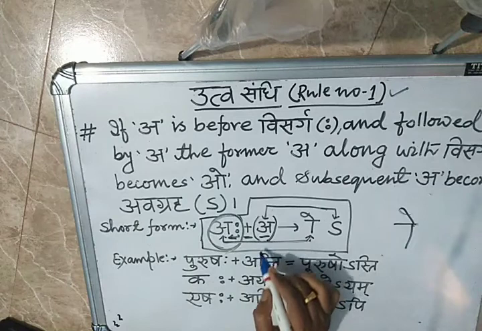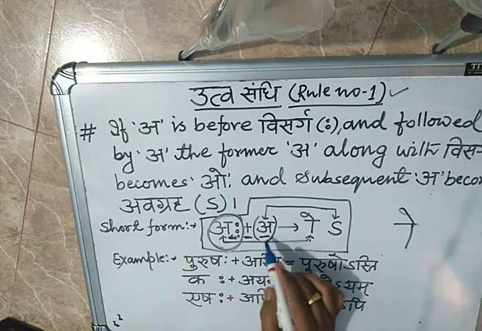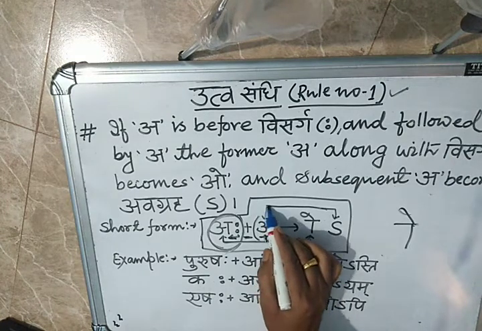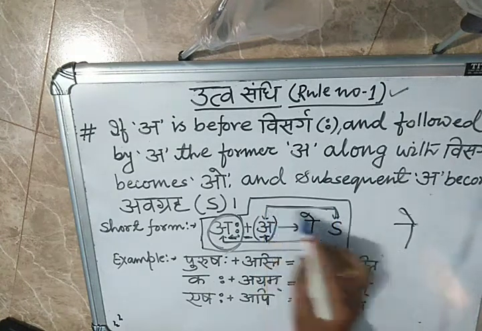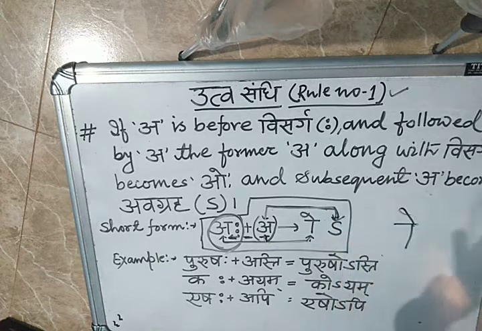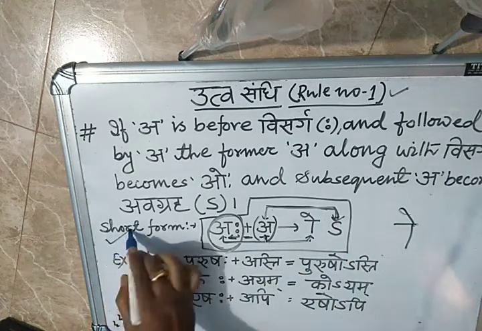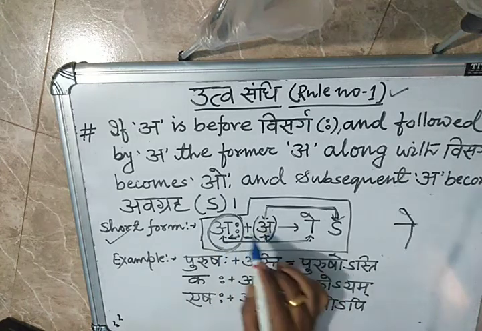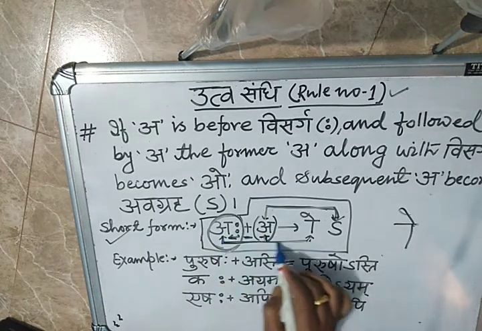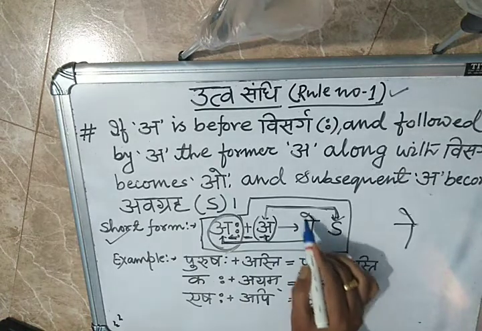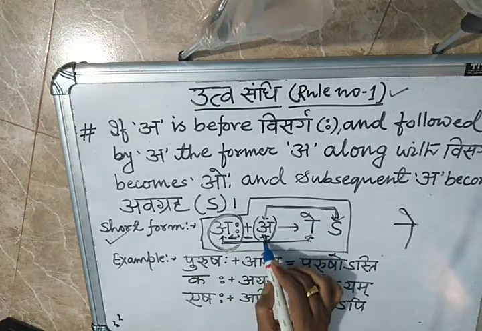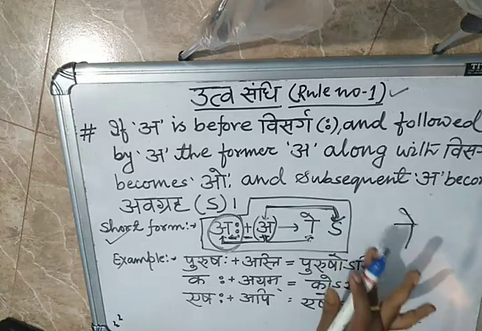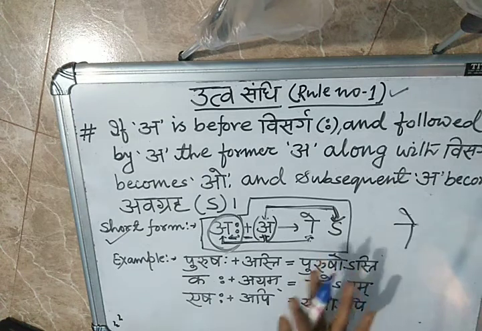A becomes Avagraha. That's why I put an arrow mark here: this O will become the Avagraha. This is the short form: when A plus A comes, the first A changes into Okar, and the next A changes into the Avagraha. For the time being, try to understand.